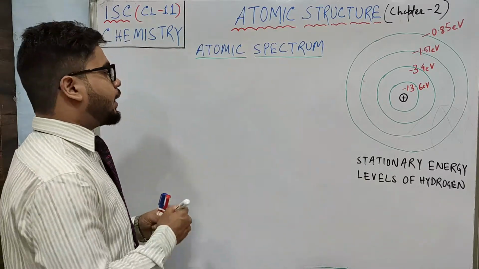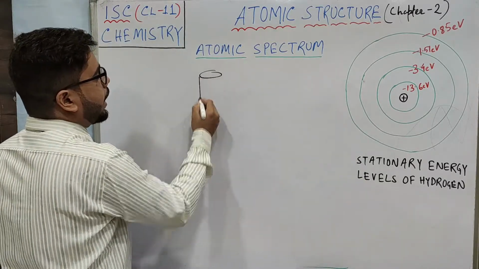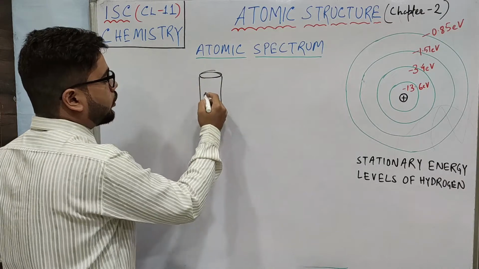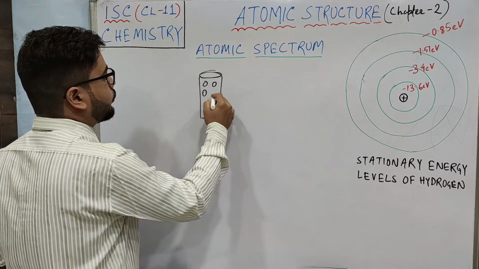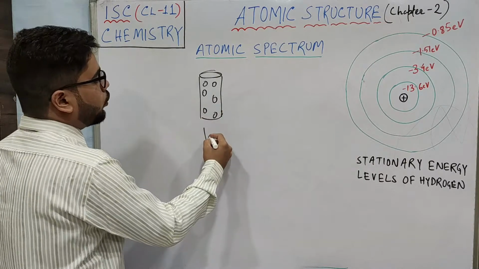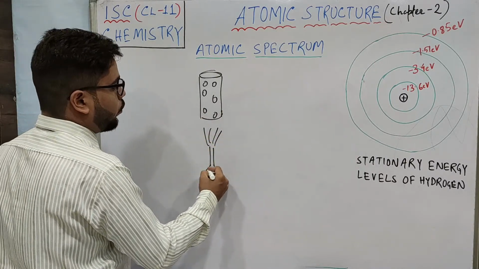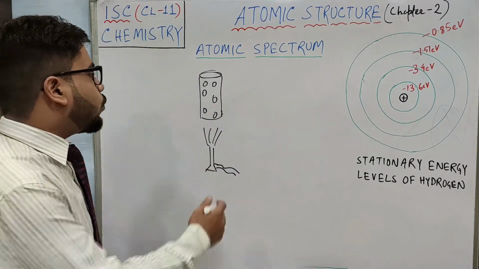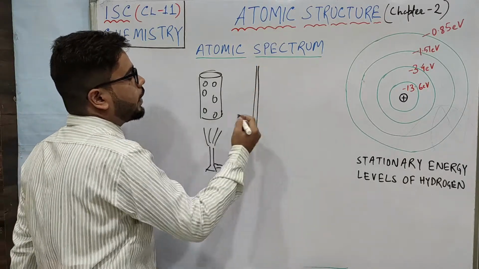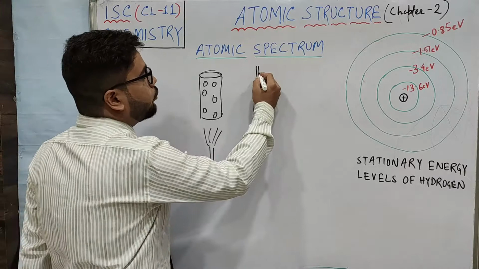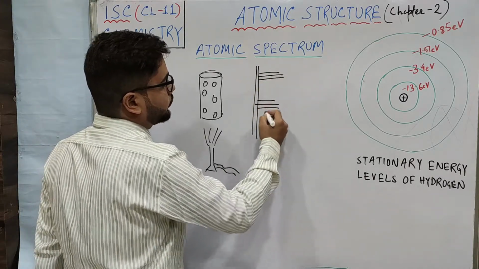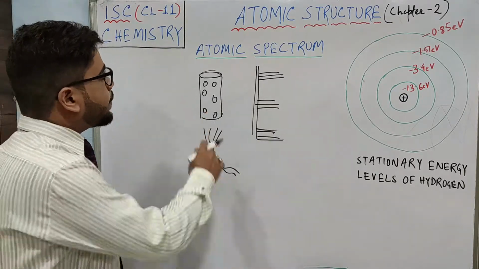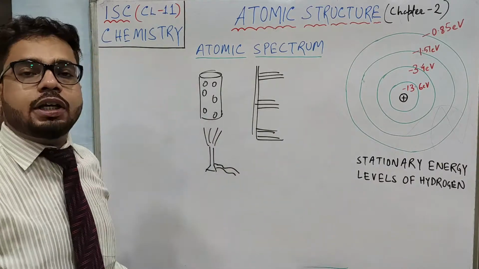So what Bohr did, Bohr took a closed container. There are some gas molecules in that container and Bohr heated that container. After heating that container, what did Bohr observe? Bohr observed that only a few colors are visible. Like what is this, few colors are visible? What happened when these gas molecules got heated?